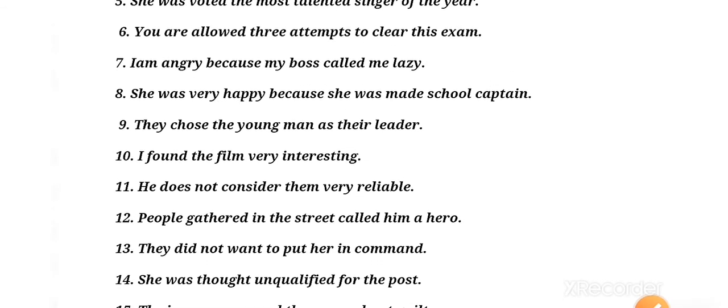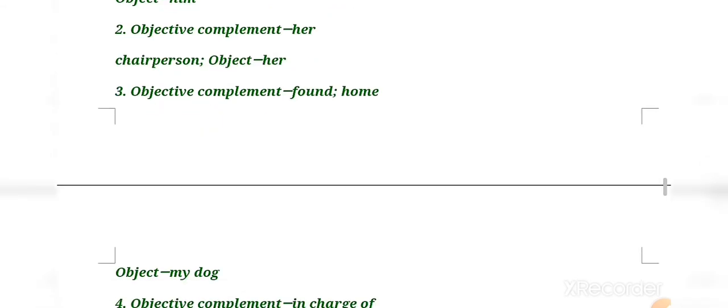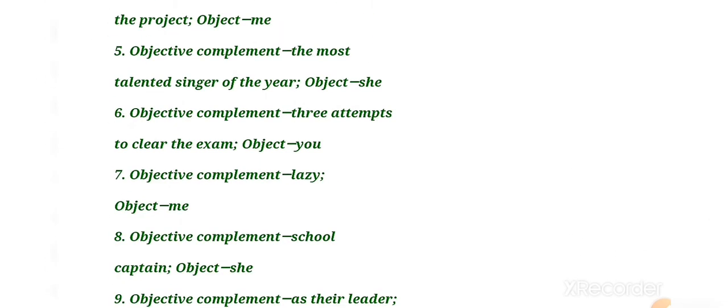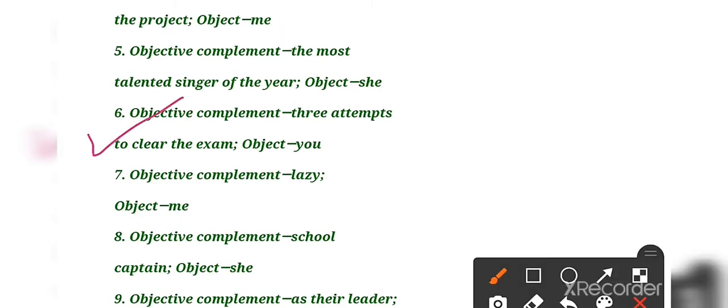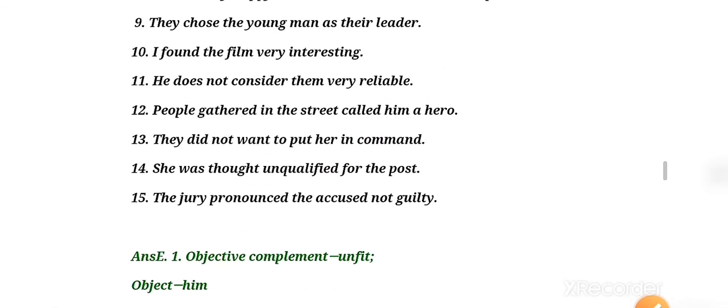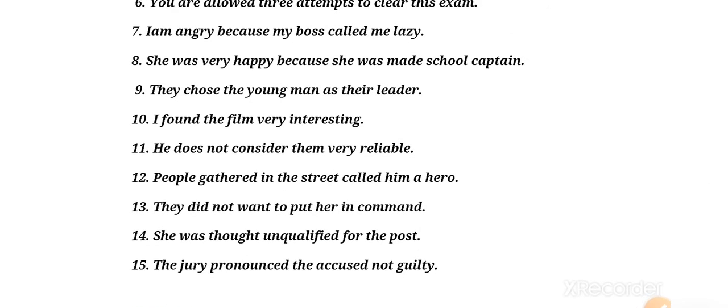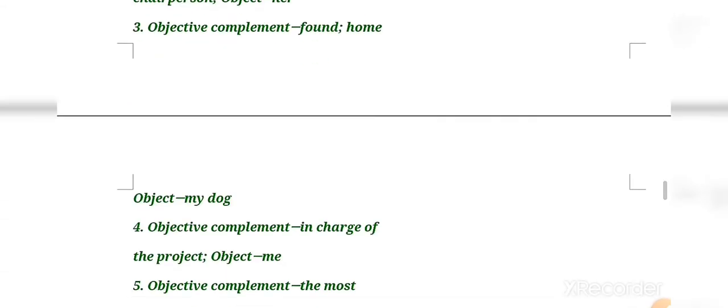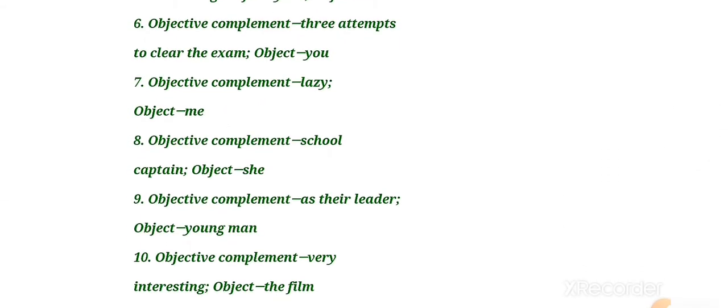Now we will move towards 6. Six says you are allowed 3 attempts to clear this exam. Answer is objective complement, 3 attempts to clear the exam. Object is you. Then number 7 is I am angry because my boss called me lazy. Okay, objective complement lazy, and object is me.